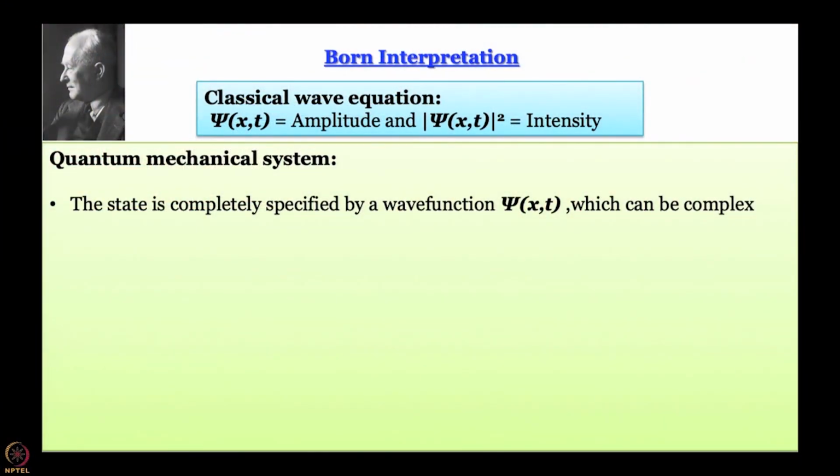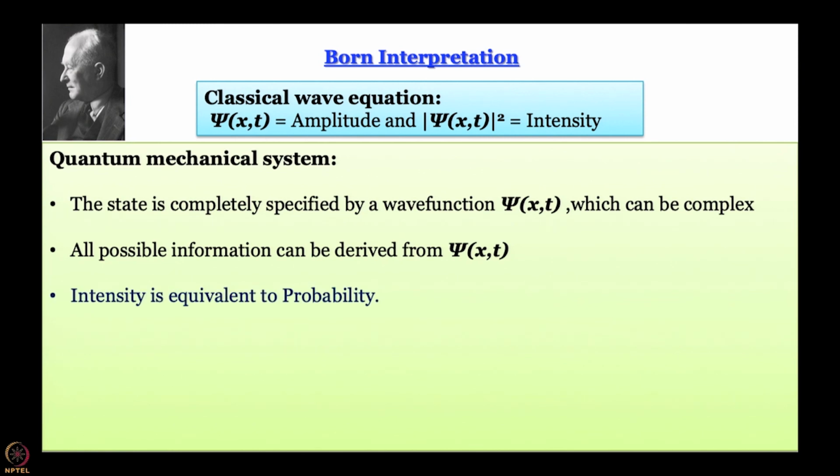What is the meaning of intensity of matter? That is what leads to a very powerful tool. As we know, in a quantum mechanical system the state is completely specified by a wave function psi, and the psi might as well be complex. You can get all possible information by using an operator, and now comes the Born interpretation. Intensity is the intensity of this wave that we have, and Born interpreted this as something to do with probability.